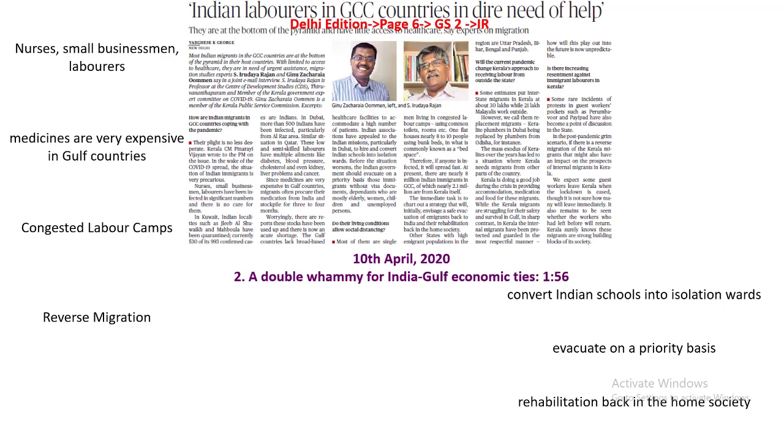This article says Indian laborers in GCC countries are in dire need of help. When there is a political crisis, economic doldrum or health issue that surfaces in the Gulf region, the ones to suffer the most are the migrant workers. India has its diaspora in this region, and they might be impacted very badly due to economic and health crisis.